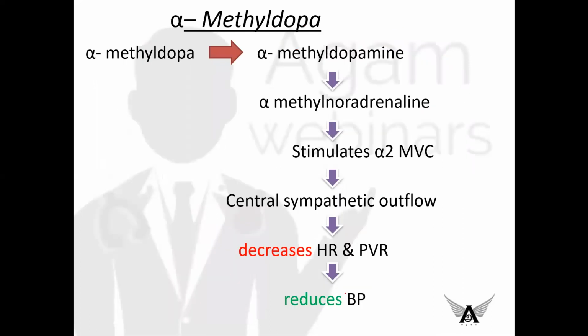Coming to the next drug, alpha-methyl-dopa. It is a centrally acting sympatholytic agent. When you give a person alpha-methyl-dopa, it is converted into alpha-methyl-dopamine and then alpha-methyl noradrenaline, which stimulates the alpha-2 receptors in the vasomotor center. This affects the central sympathetic outflow and causes decrease in heart rate and decrease in peripheral vascular resistance. Thus, the final net effect is that BP is reduced. Here the central sympathetic outflow is decreased.